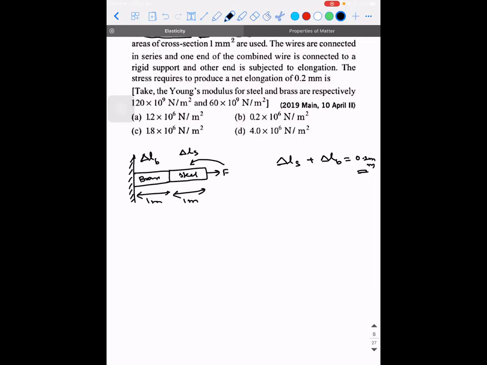Then what else have they given? They've given the Young's modulus for steel and brass, which is 120 into 10 power 9 and 16 into 10 power 9 Newton per meter square respectively. Now let's try. Tell me, guys. So what is the formula that we know? Y is equal to F divided by A, delta L will be here, L will be here. So out of all the parameters, what is that we have in our hand?